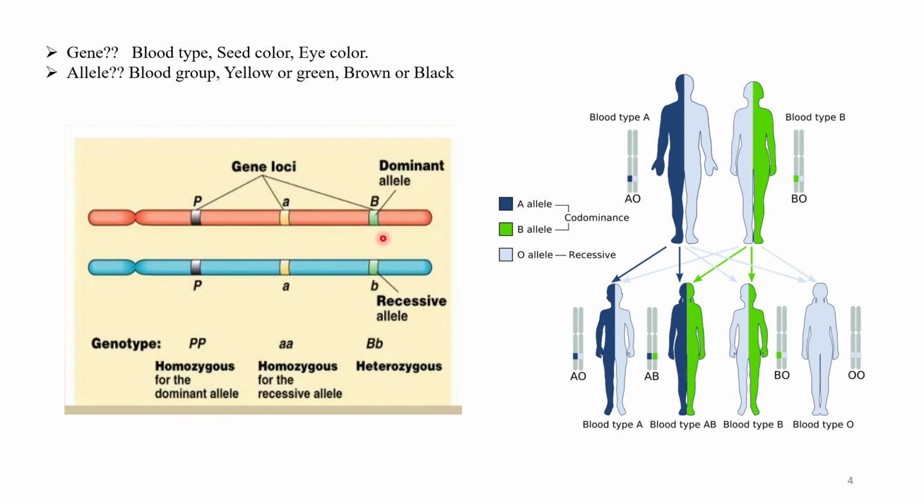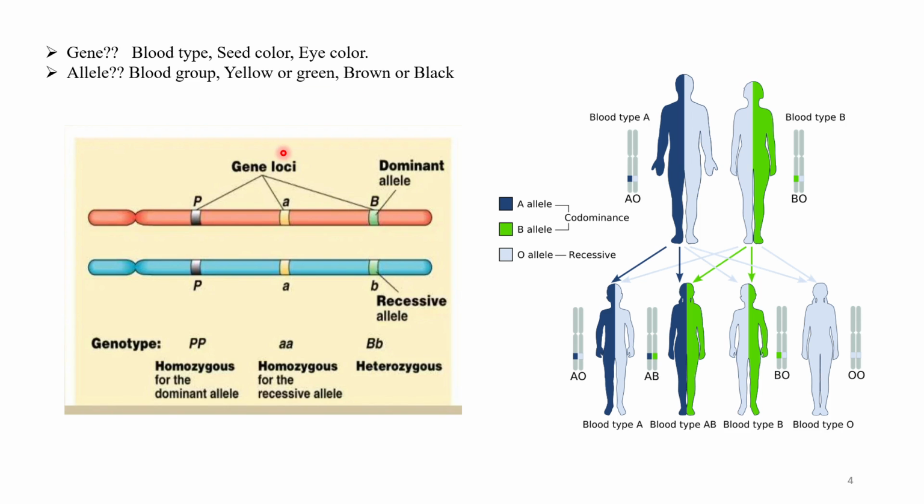Genes are responsible for blood type, seed color, and eye color, and alleles give variations in the blood groups, seed colors like yellow or green, and eye colors such as brown or black.